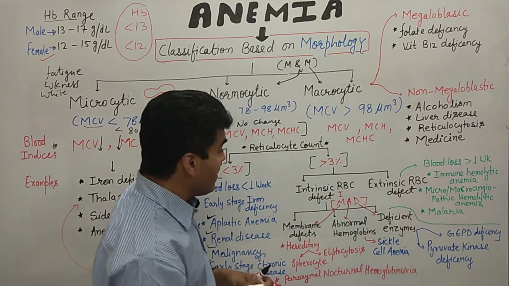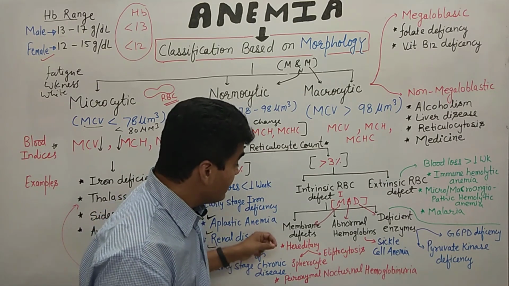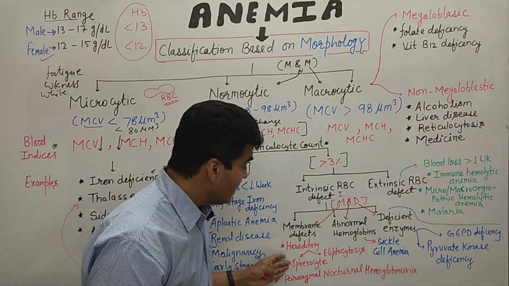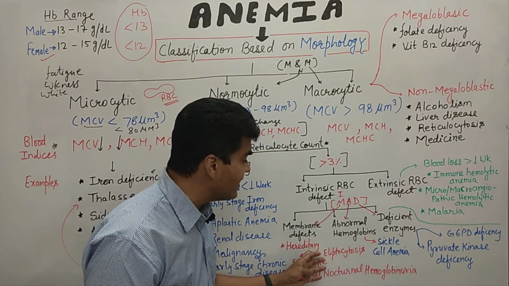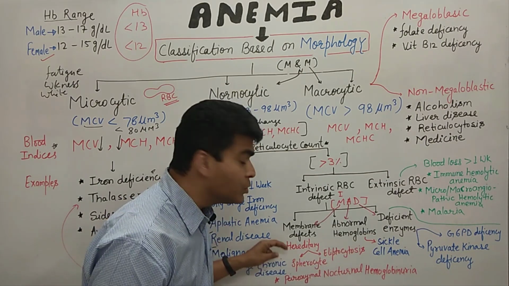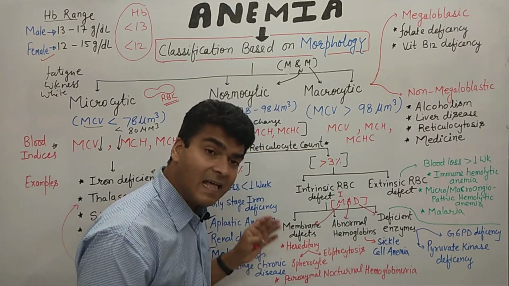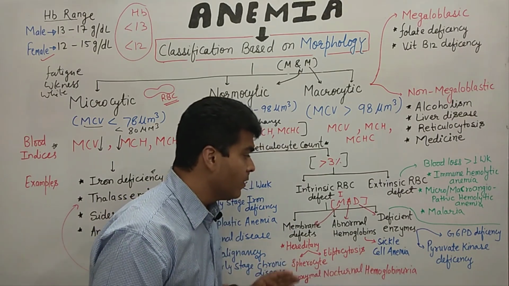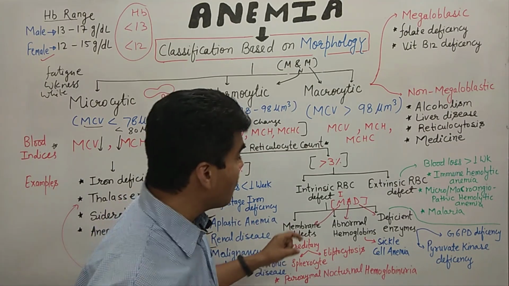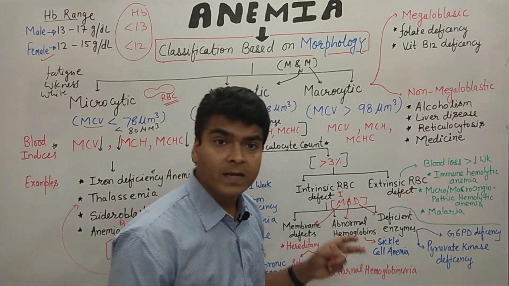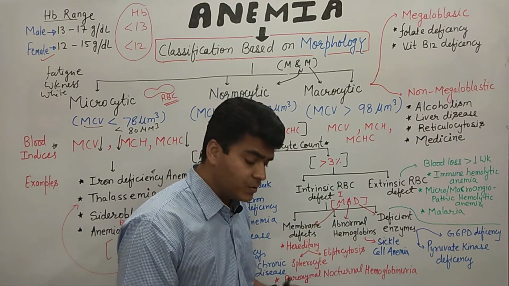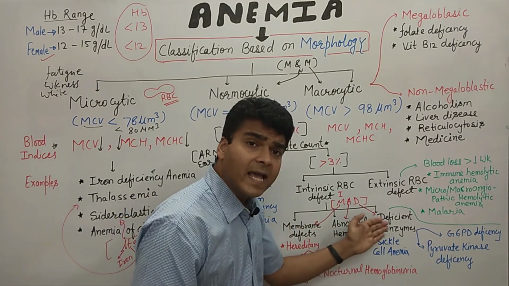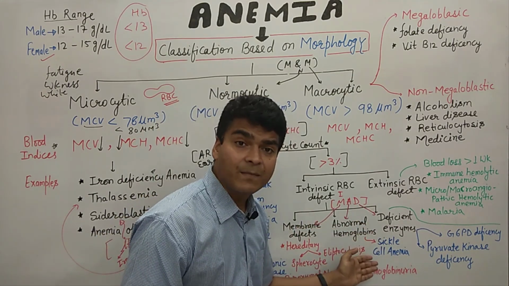In membrane defects there are some hereditary disorders: hereditary spherocytosis and hereditary elliptocytosis, these are the two problems with the RBC. Another disease is paroxysmal nocturnal hemoglobinuria. So this is about the membrane defect. Now what about abnormal hemoglobin? Abnormal hemoglobin means the shape of the RBC changes. The example of this is sickle cell anemia.